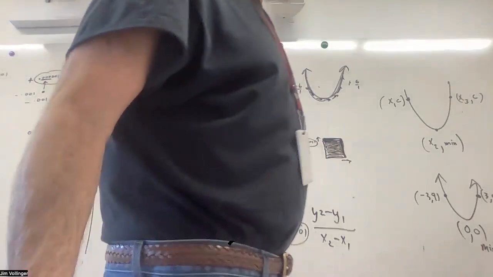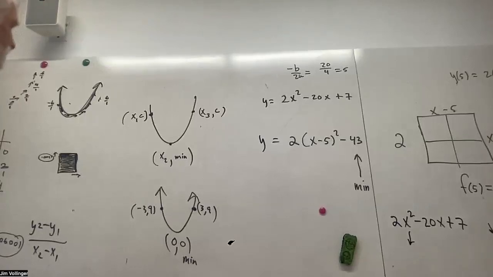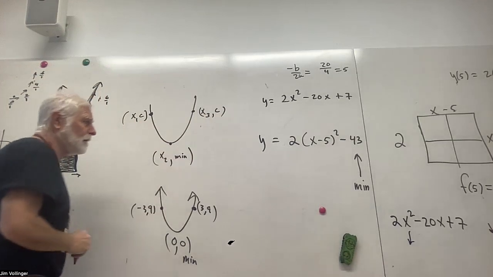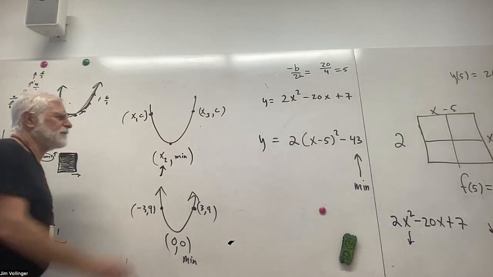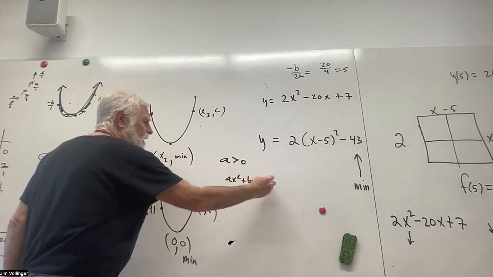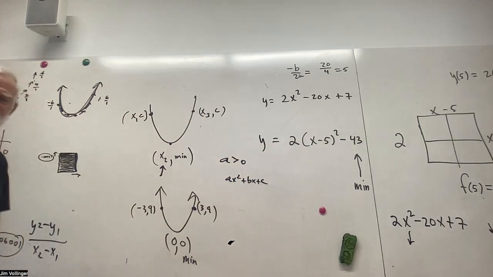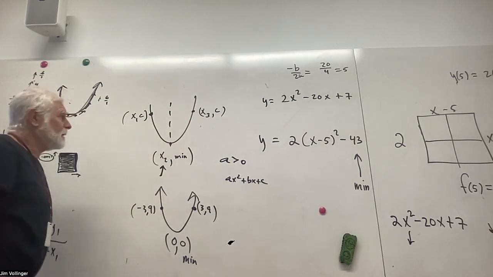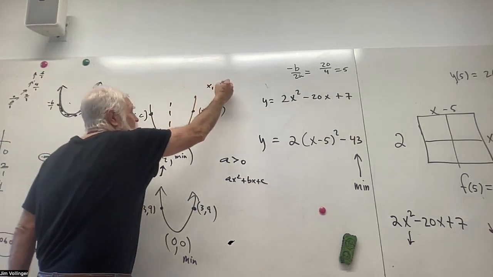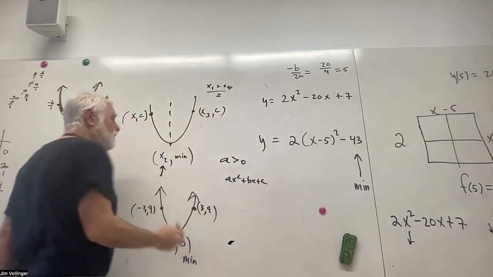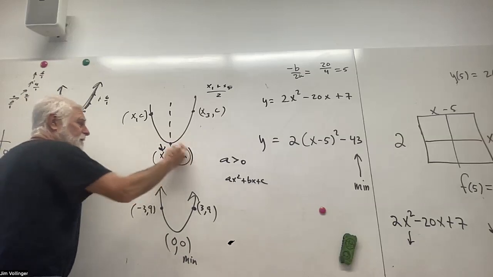Okay, so let's continue on. Let's see where it takes us. Let's establish some things. We have an x that gets us a constant, and then on the other side we have a symmetric one. And it sure seems like, and this is for a values greater than 0 in ax squared plus bx plus c, I'm only talking about cup shape up, trying to keep it as simple as possible. But it sure seems like this is split right down the middle. So if I add x1 and x2 up and divide by 2, or x3, excuse me, I think I get the input that gives me, in this case, a minimum.